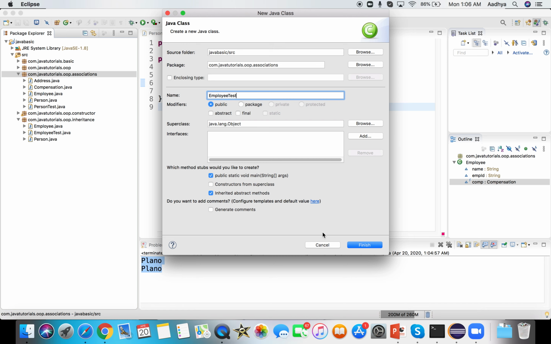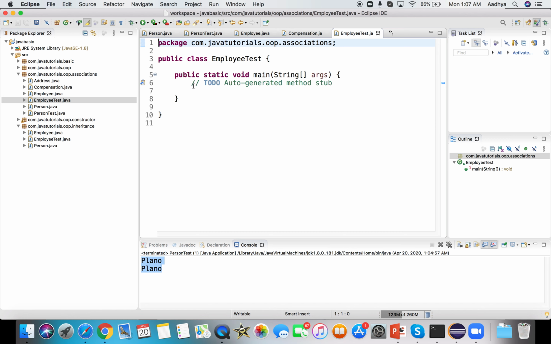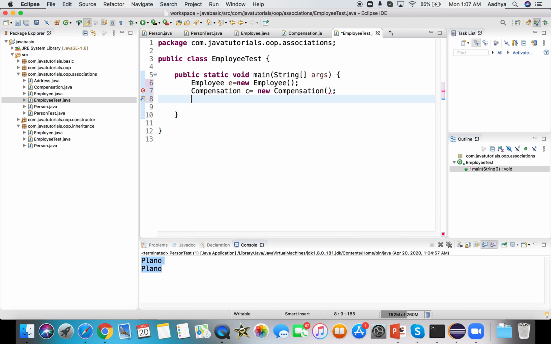So here I make employee e equals new employee. So I just created the employee object, which means it internally creates the compensation object. So I cannot change, let's say I create a compensation object. Compensation C equals new compensation. I created a new compensation object just like how we did for address. Now I try to assign e dot compensation equals C.